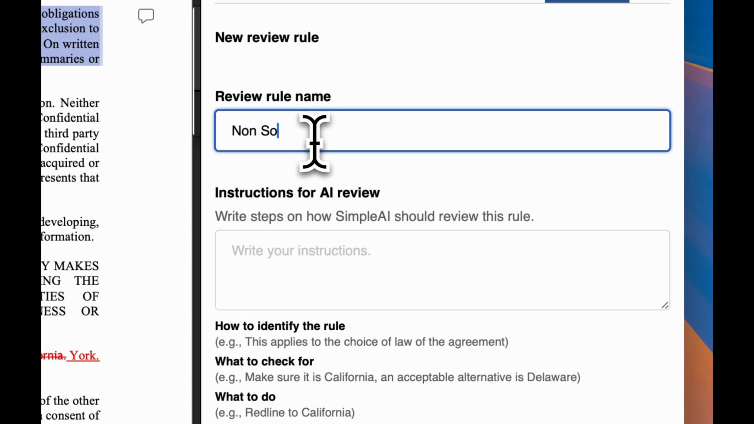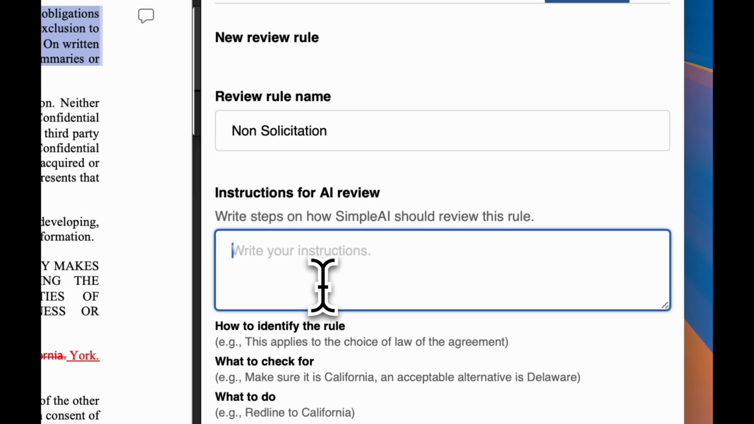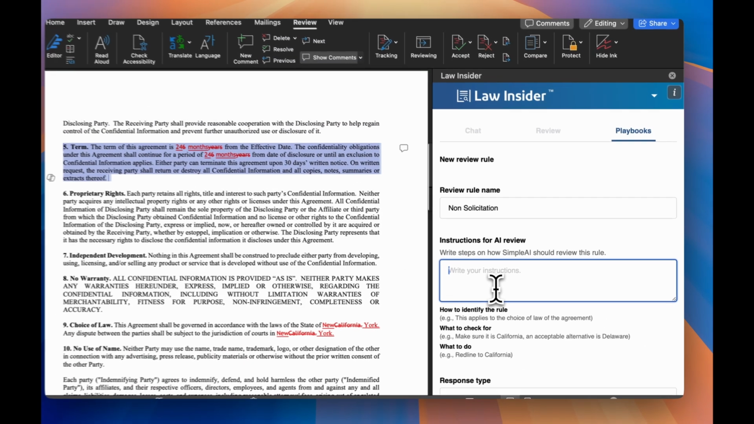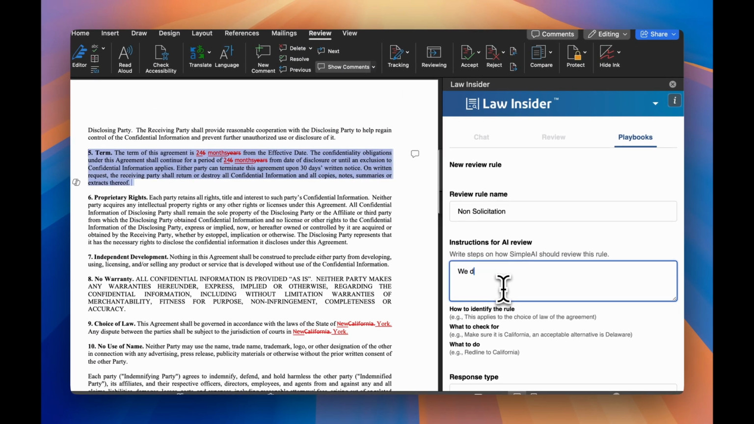Now I'm going to start adding issues. I'm going to start with non-solicitation. That's a rule that we care about here. And the rule, written in the most simplistic way possible, is: we do not accept non-solicitation clauses in our NDAs. If present, remove.